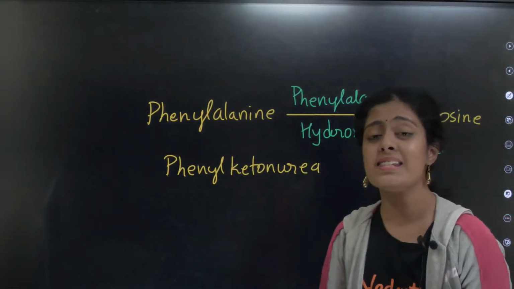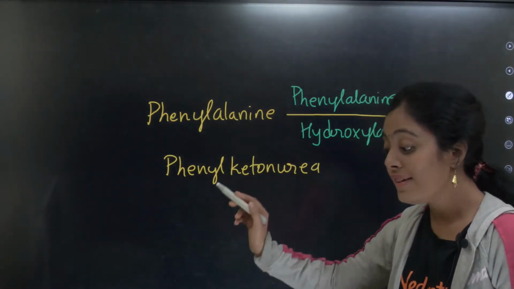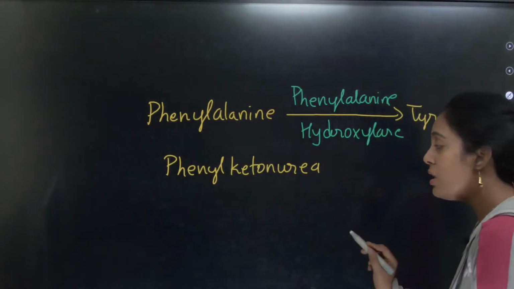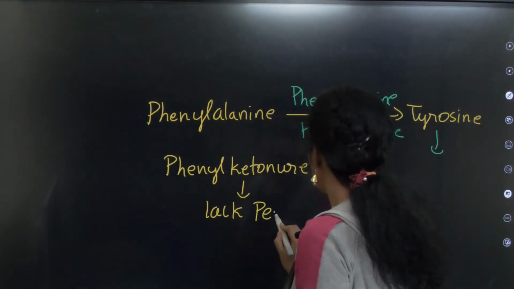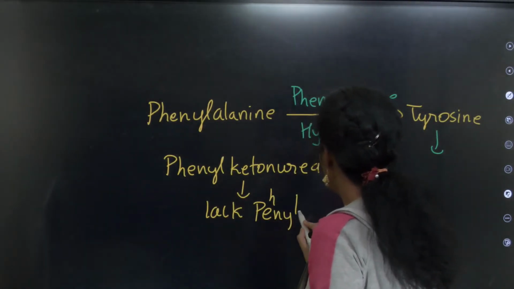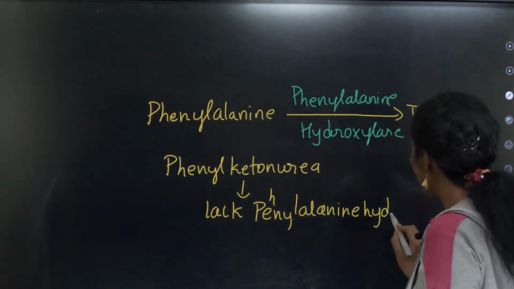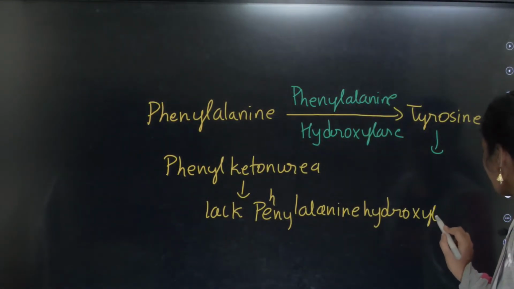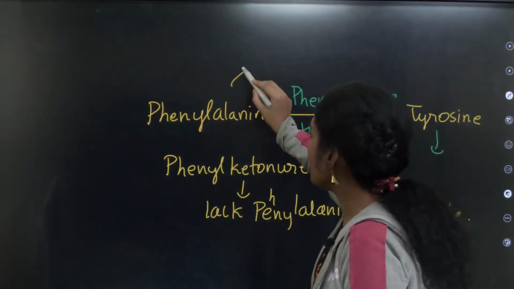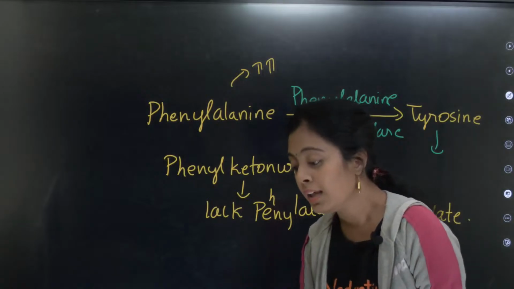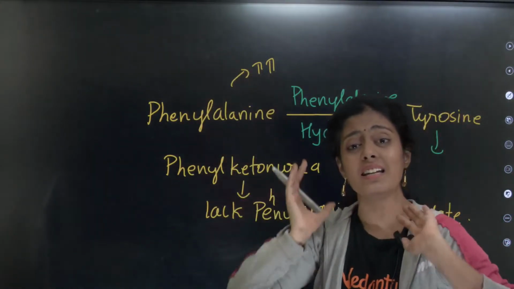Very important. The enzyme that is not present in patients with phenylketonuria is phenylalanine hydroxylase. So phenylketonuria, they lack phenylalanine hydroxylase enzyme. So what will happen, children? This phenylalanine will keep accumulating in my body. The quantity or the amount of phenylalanine in my body keeps increasing.